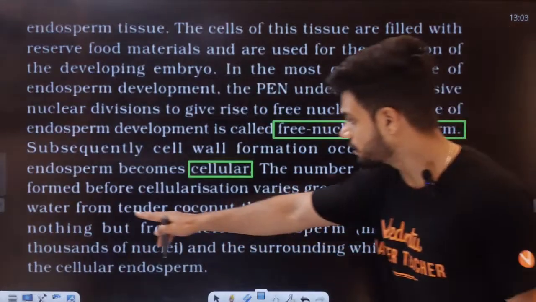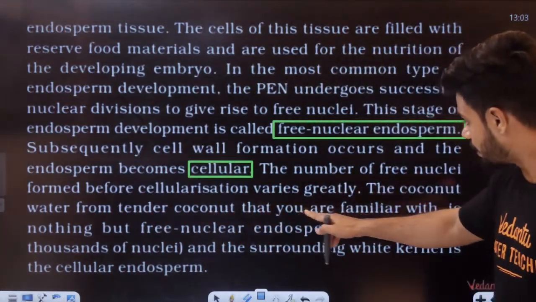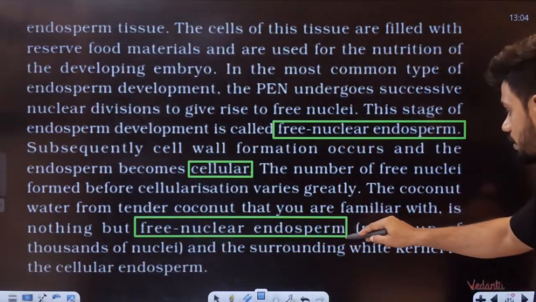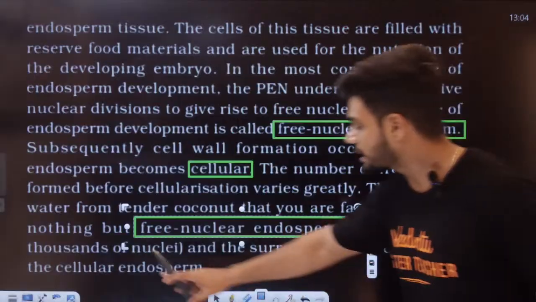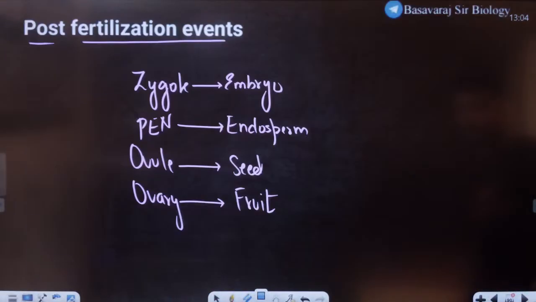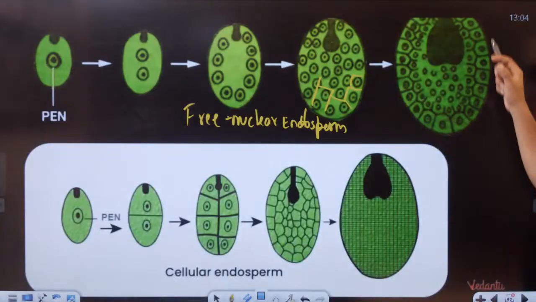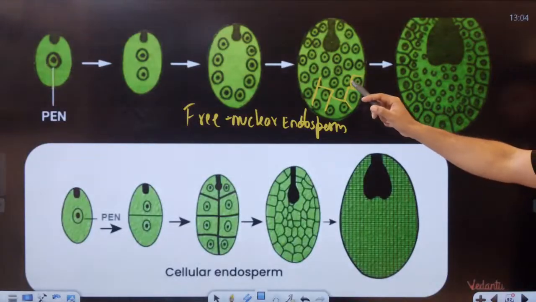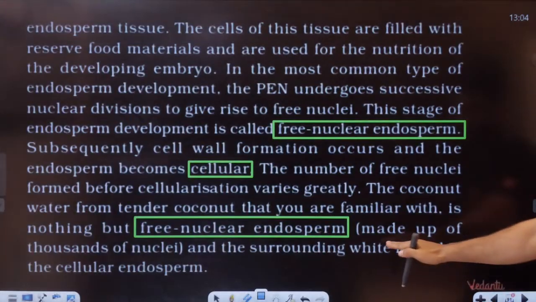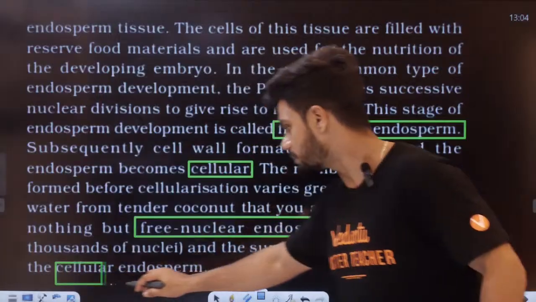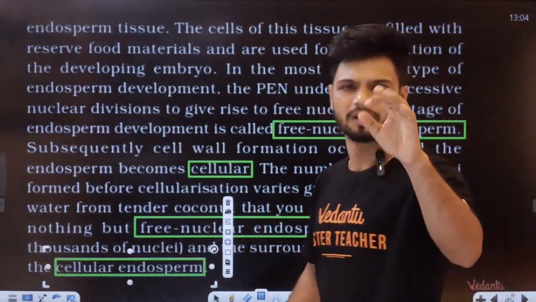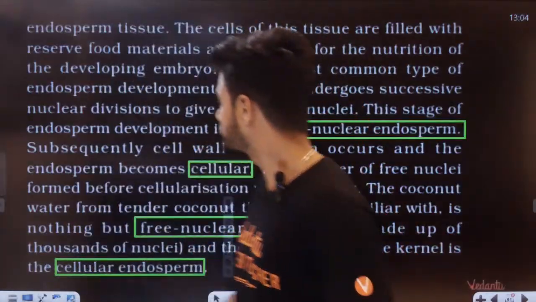The coconut water from the tender coconut that you are familiar with is nothing but free nuclear endosperm. The water is free nuclear endosperm made up of thousands of nuclei. Can you see here? Thousands of nuclei like this. The white kernel is cellular endosperm, because in cellular endosperm, cross-wall formation is happening.